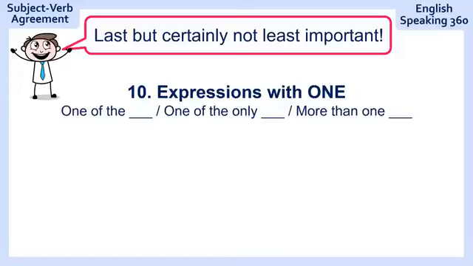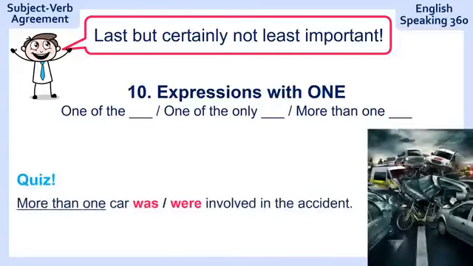Last but certainly not least important, expressions with one. One of the, one of the only, more than one. Be careful with these ones. Quiz. More than one car involved in the accident. So there was a big accident, a big pileup on the highway. So more than one car was involved in the accident.